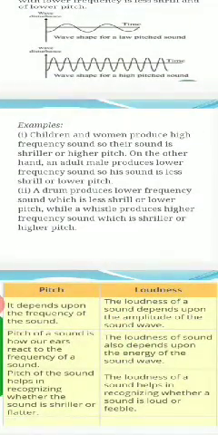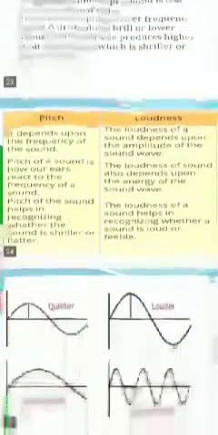For example, generally children and women have a high frequency or high pitch or shrill sound, whereas an adult man has a low frequency or low pitch sound. A drum has a lower frequency sound or lower pitch, whereas a whistle has a shrill or high pitch sound.